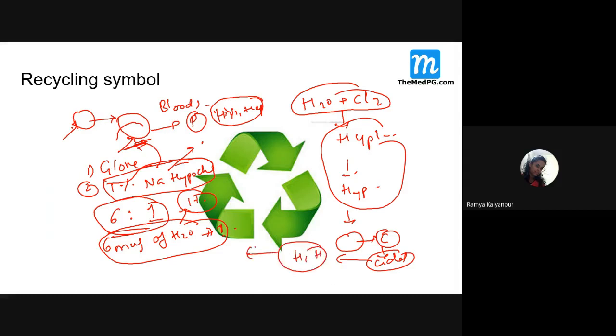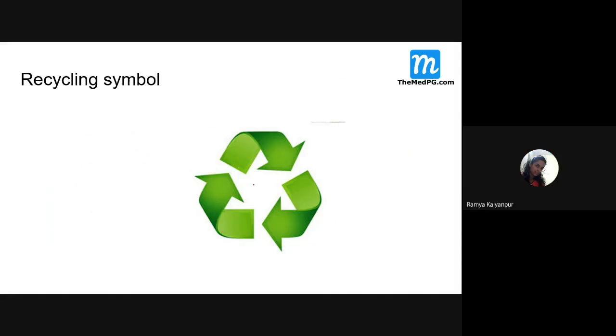So this is the reason for blood spills we always make use of sodium hypochlorite; especially 1% concentration is more than enough. Any doubts, students? No, ma'am. Okay. Are you all clear? Yes, ma'am.